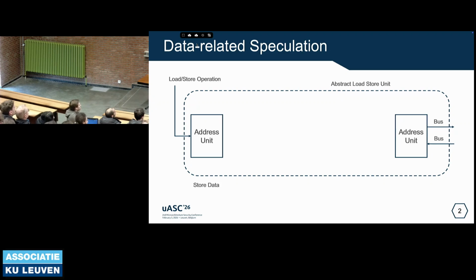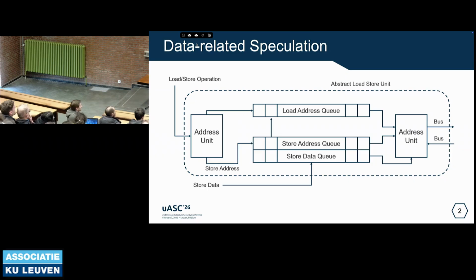First, let's see the abstract model of the load store unit. We have a load address queue, a store address queue, and a store data queue. To prevent unnecessary stalls, modern processors may deploy prediction mechanisms, such as predicting load data, predicting load address, and predicting load-store dependency to conduct either store-to-load forwarding or store bypass.